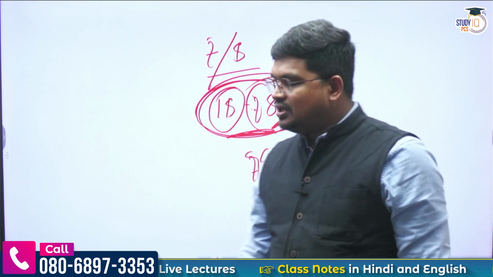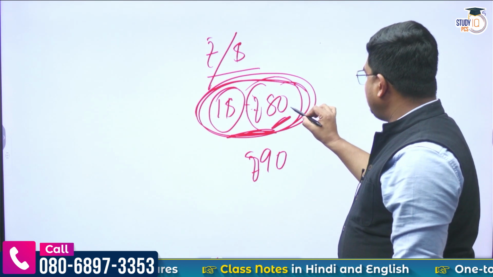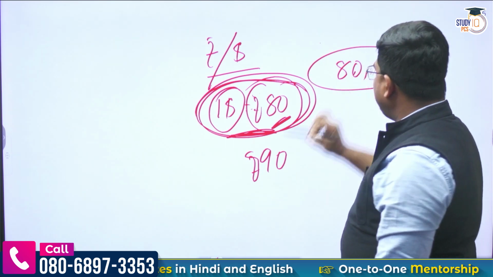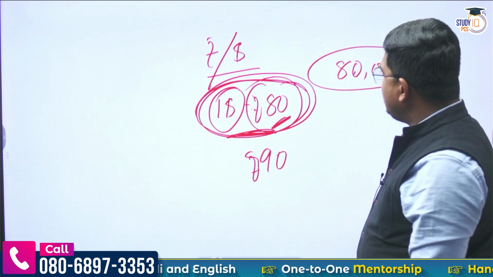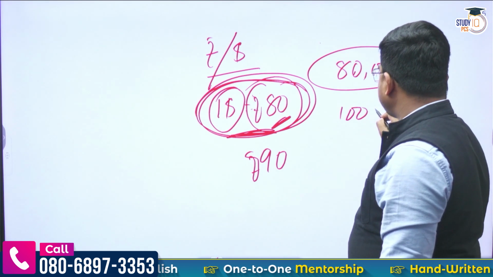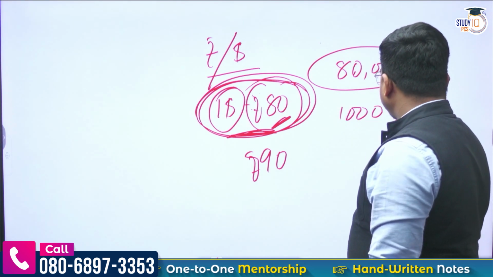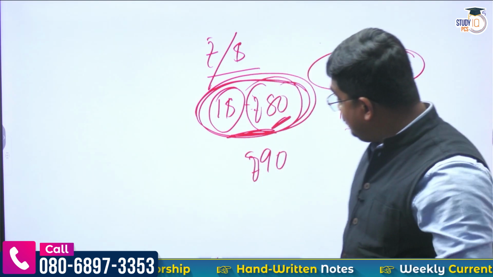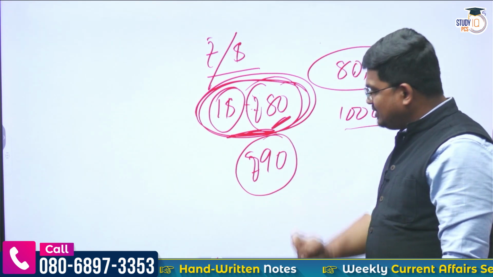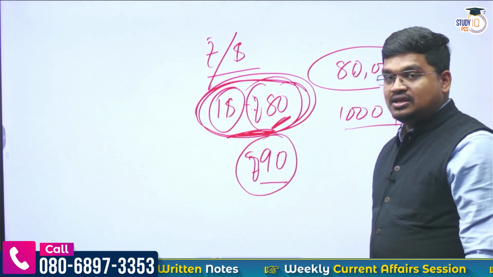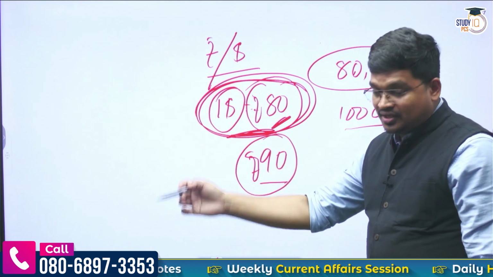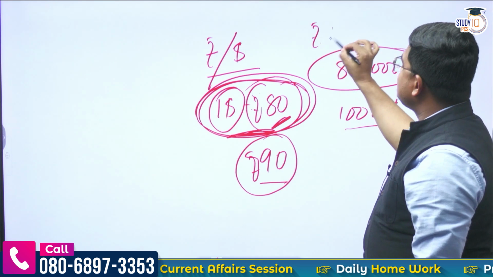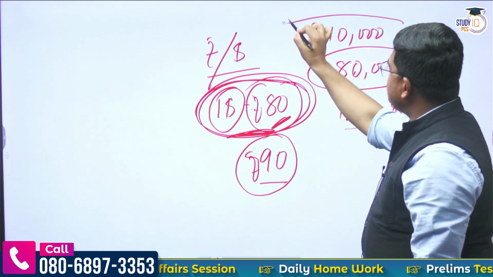So what they do, suppose they give 80,000 rupees and purchase around $1,000. And when the exchange rate comes to 90 rupees, they will give dollars and get rupees. So that means they will gain around 10,000 rupees.